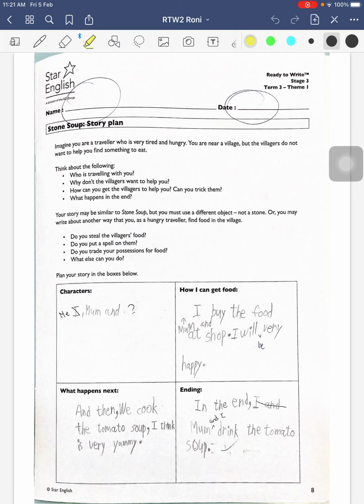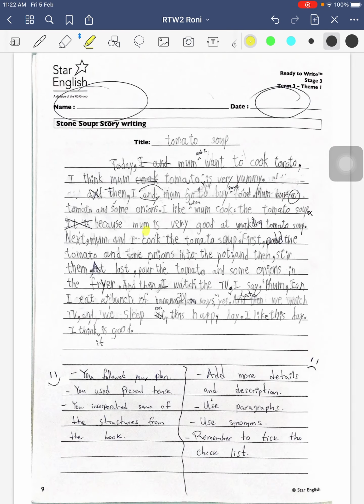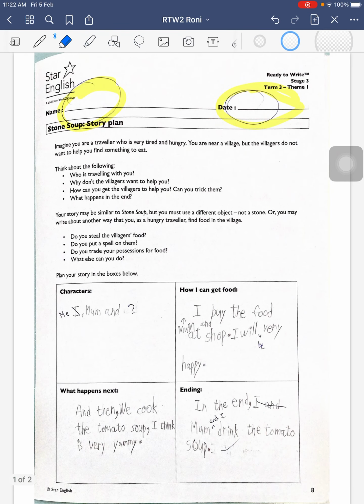So I was checking your story. Now we are going to cover some things that you have to take into account for next time. The first thing, remember to write your name and the date on all the pages, right here. There we go. And I was checking also your story plan. So you actually completed it, as you can see over here.